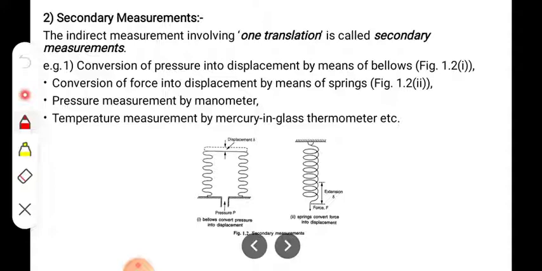In the case of a spring balance, most of the students have seen the cotton weighing machines, or the spring balance.